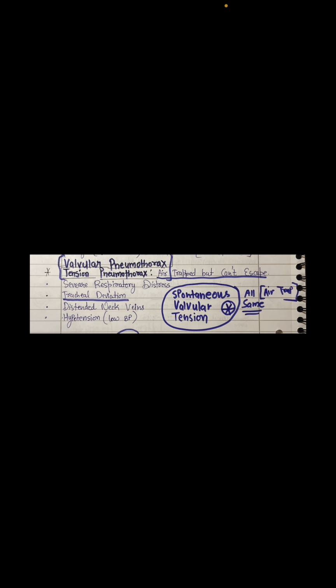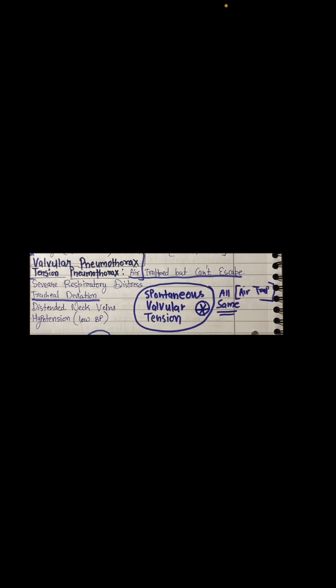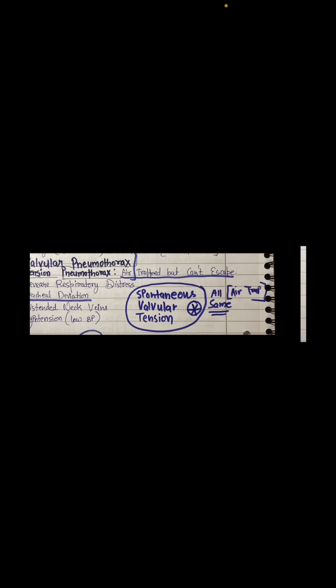Also we are going to see tracheal deviation when there is too much congestion in the thoracic cavity, so the trachea deviates to the side opposite the affected side.